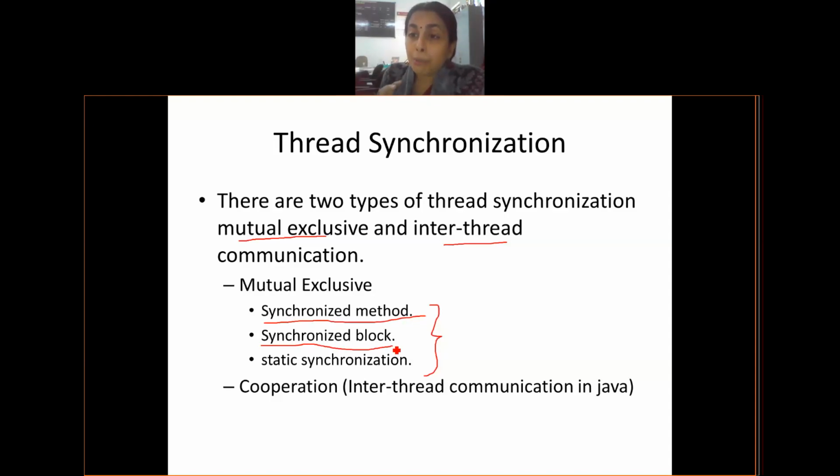In the same way, there is a block of code that is more required to be synchronized, part of, say, thousands of lines of code. You want to synchronize it partly, but you don't want to group it as a method. You don't want to give a name to that method. I hope you are understanding the difference between the first and the second. The first one talks about a set of instructions grouped under a name. That name is the method name.